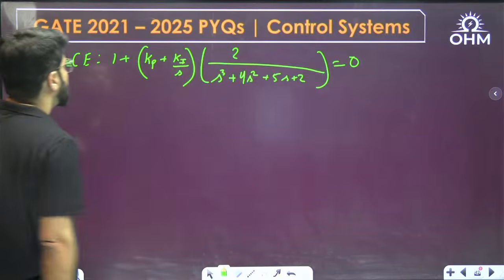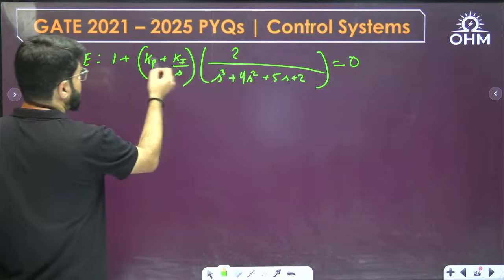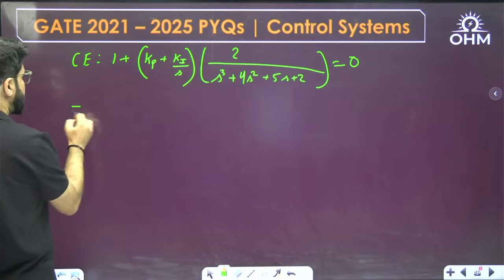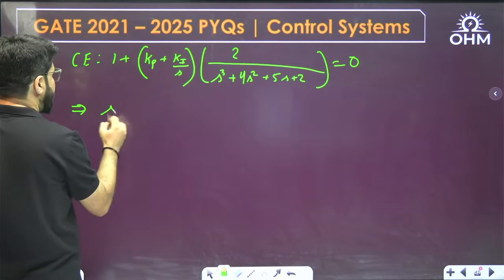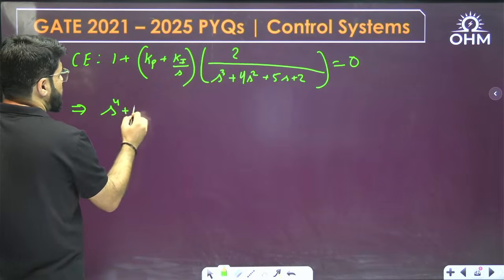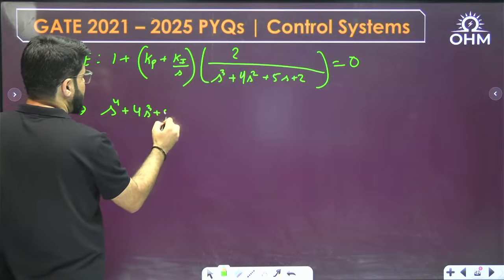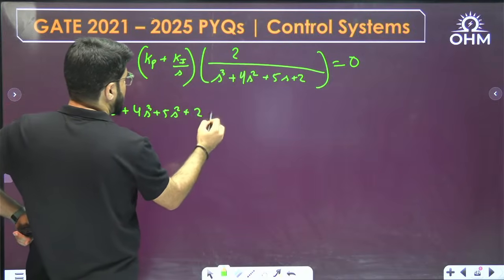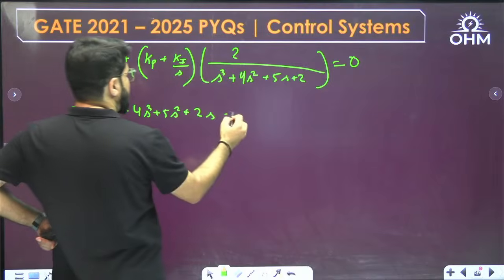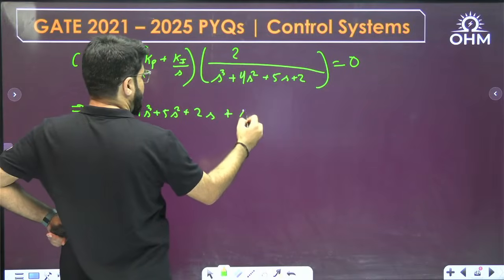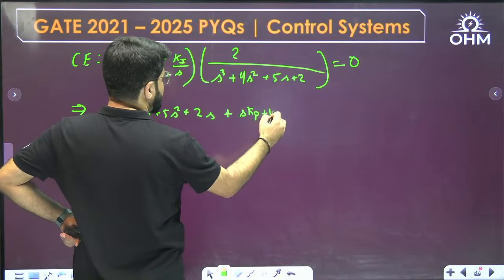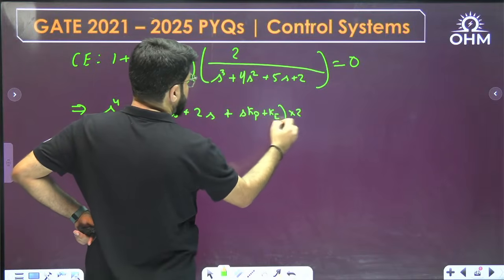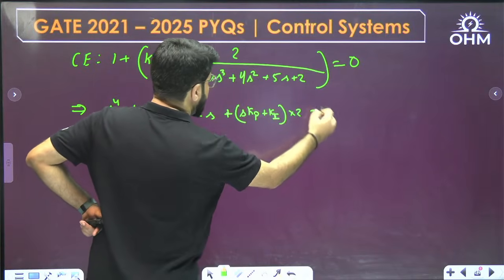So S Kp plus Ki can be written, and then you simplify and rearrange the terms. S multiplied here gives S⁴, then 4S³, then 5S², then 2S. Then coming here, S multiplied by (Kp S plus Ki) into 2 is left, equal to 0.